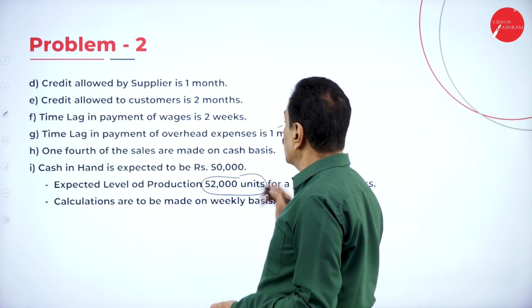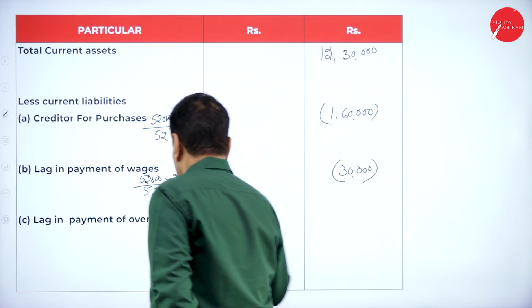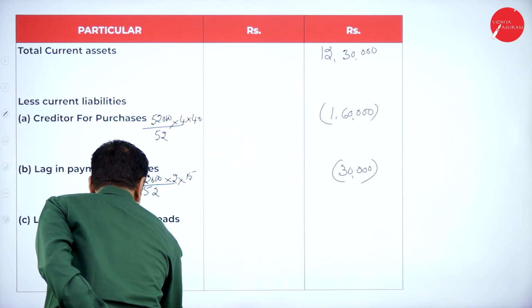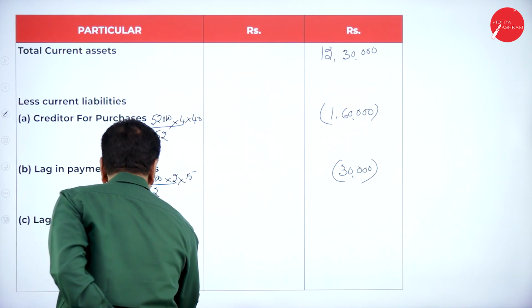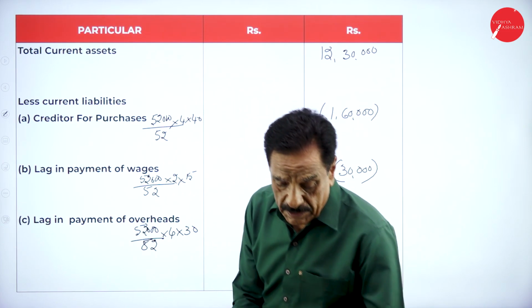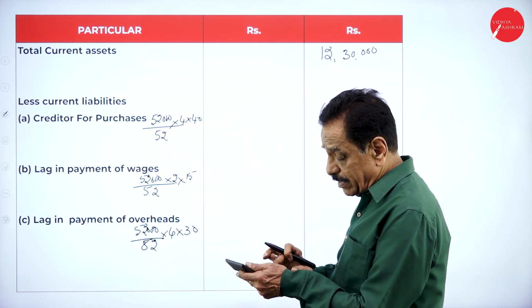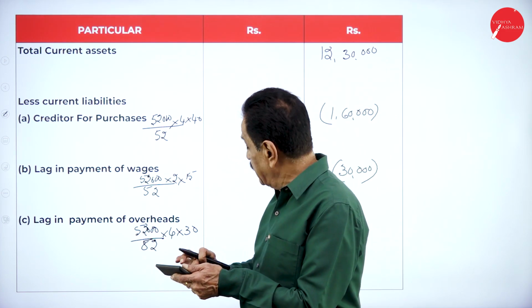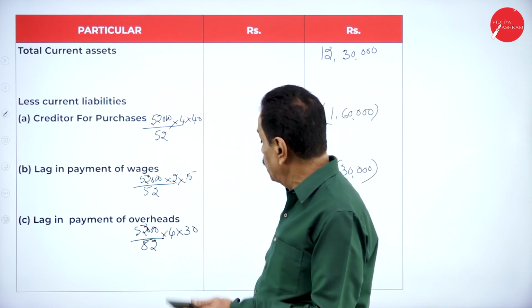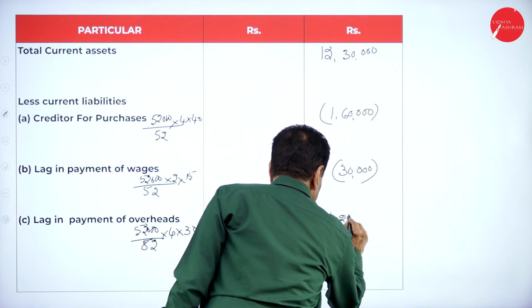Lag in payment of overhead 1 month. 52,000 into 52. 1 month means 4 weeks at the rate of 30. So 1,000 into 4 into 30. 4,000 into 30, 1,20,000.